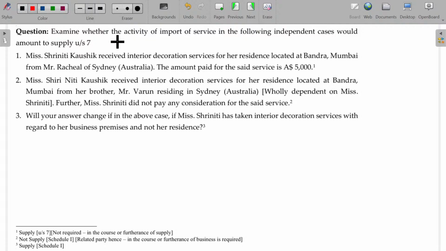Examine whether the activity of import of service in the following independent cases would amount to supply. Import of service. In case of import of service, what happens? Okay, import of service: consideration, purpose and related party.